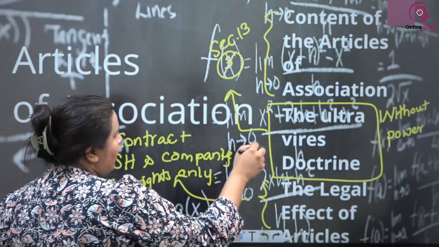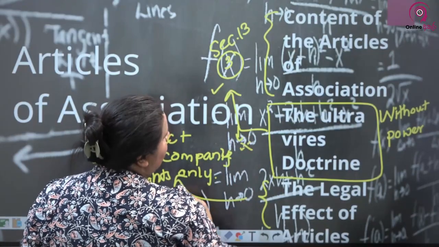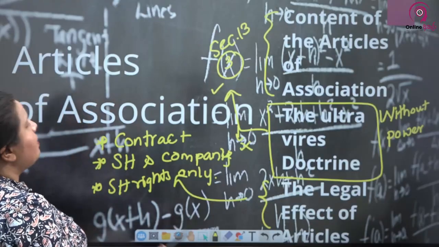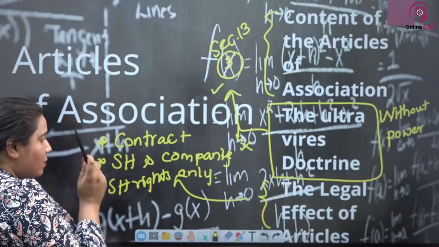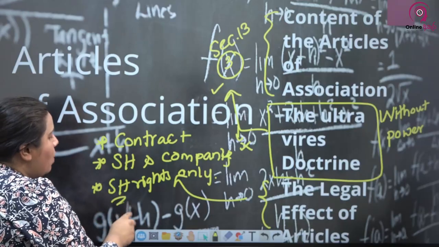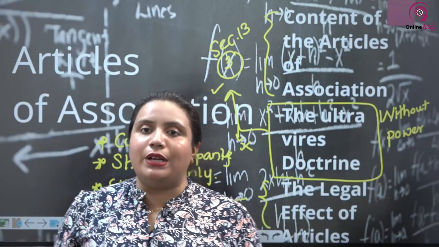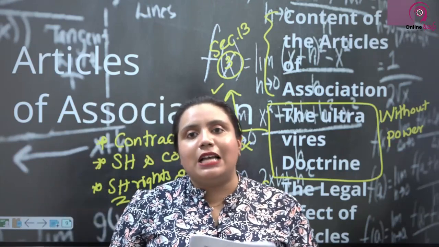Then the ultra vires rule, which was applicable before, which is not applicable now, and the legal effect of the articles, that the articles form a contract between the company and the shareholders themselves with regard to shareholder rights only. So those are what you need to remember about the articles of association.